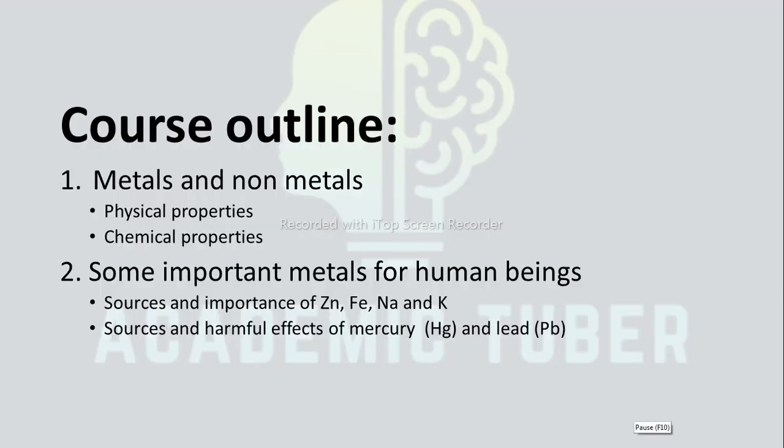So here in this unit, we are going to discuss physical and chemical properties of metals and nonmetals. We are going to discuss sources and importance of some metals for human beings, that is zinc, iron, sodium and potassium. Similarly, we are going to discuss sources and harmful effects of mercury and lead.